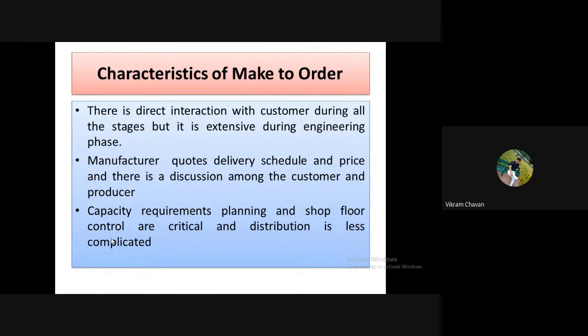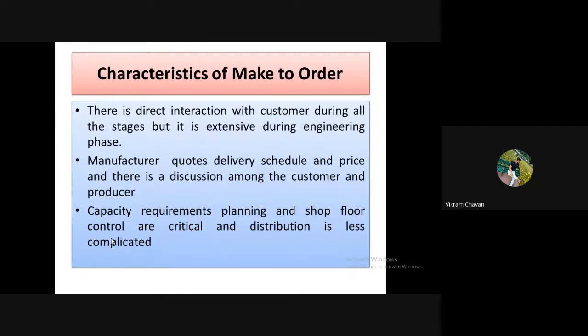Next point, manufacturer quotes delivery schedule and price. And there is a discussion or negotiation.